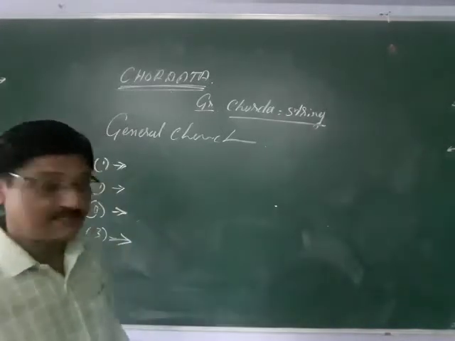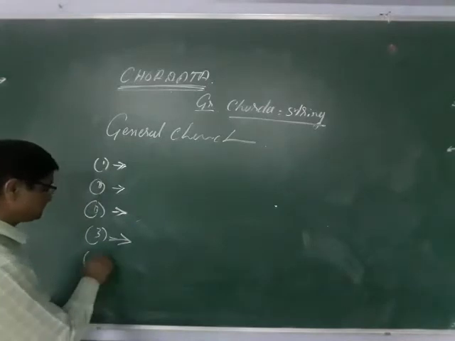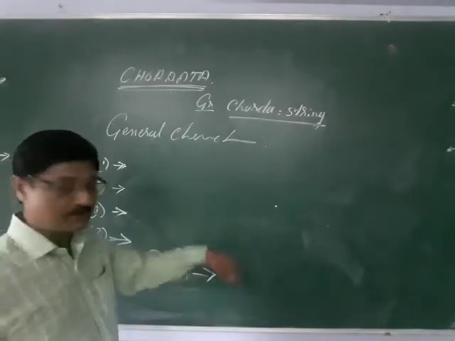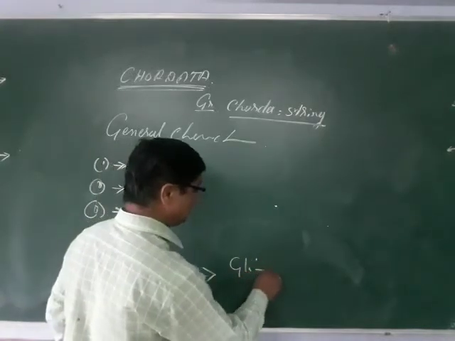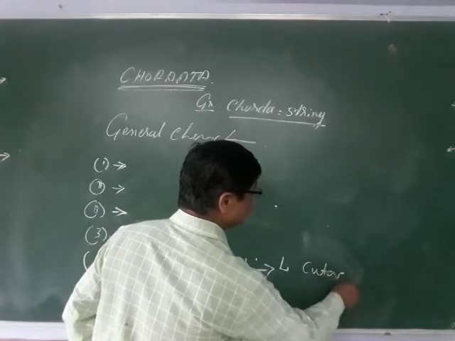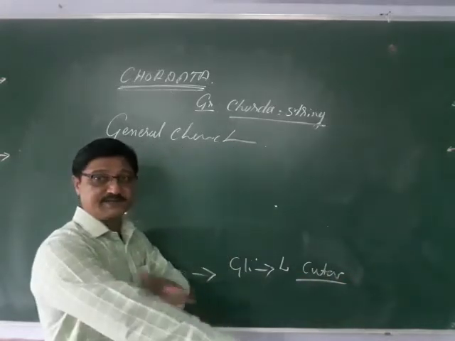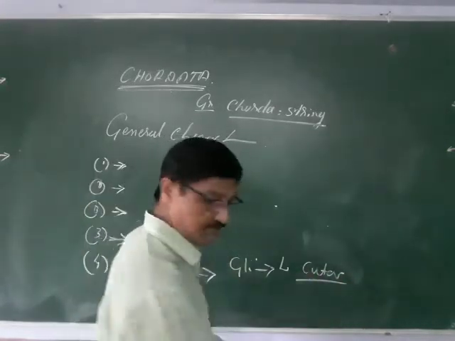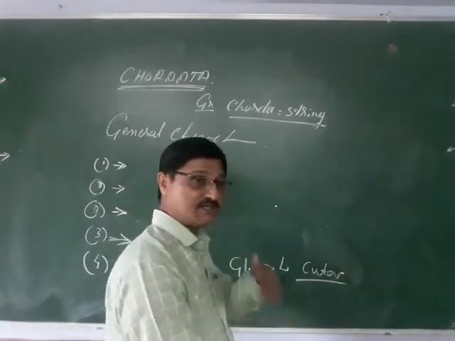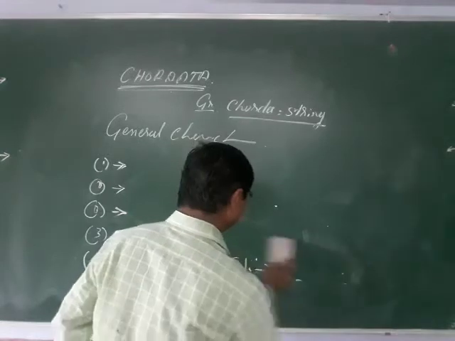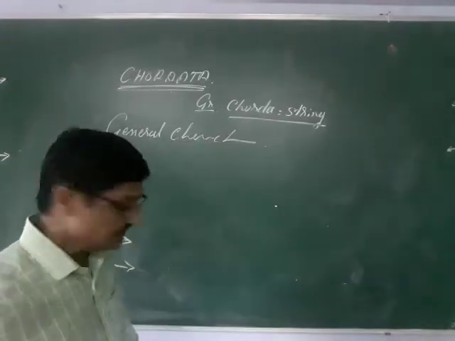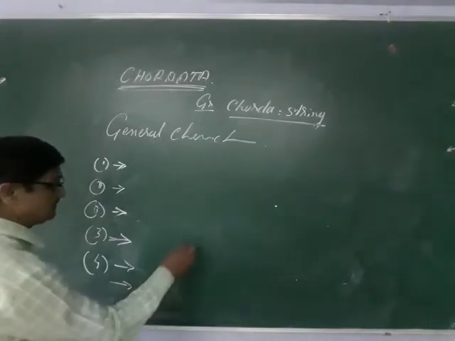And next there are some other characters: respiration. As I told, respiration in the lower forms is through gill clefts, and in the higher forms there are lungs, and cutaneous, meaning through the general body surface or skin. In the amphibians, we see both general body surface as well as pulmonary respiration. Pulmonary means having lungs, the respiratory system. And the next is the circulatory system, either closed type.